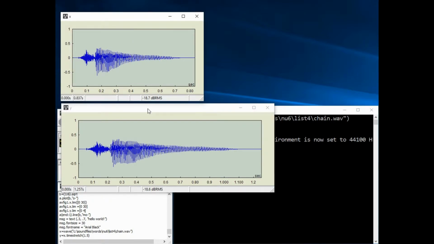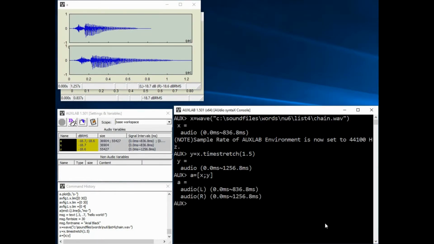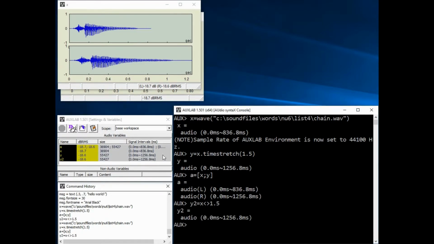Using the angle brackets operator, you can do the same thing. y2 is equal to x angle brackets 1.5. y2 is the same as y. Sometimes you prefer one way or the other. Using the operator saves you typing the function name, but there's one advantage of the function style.